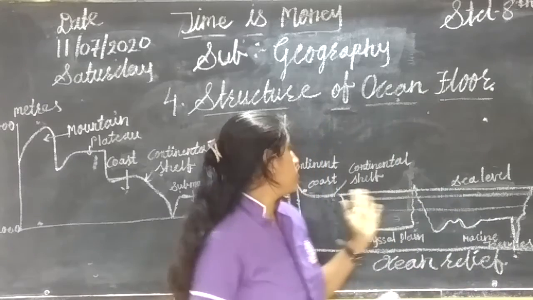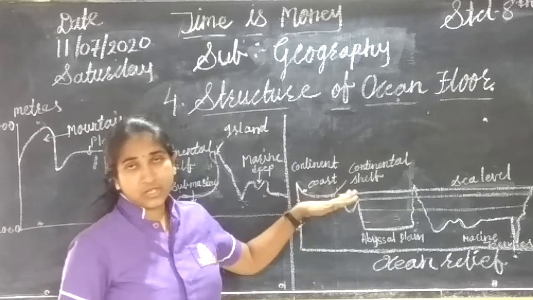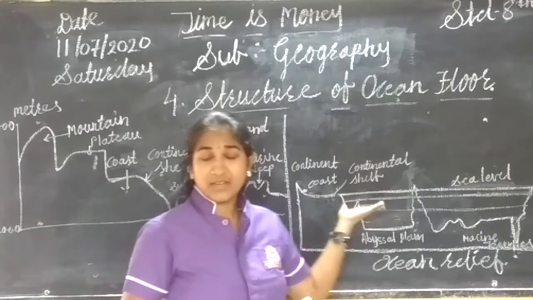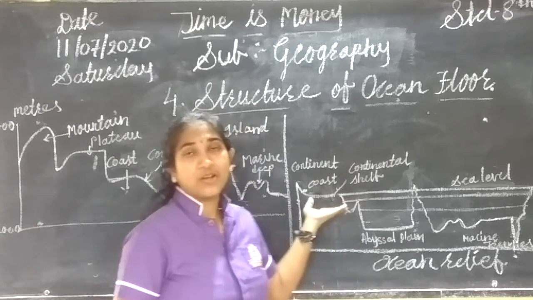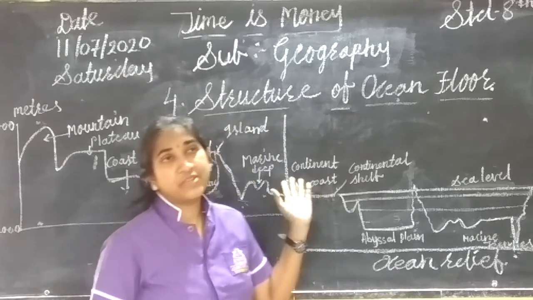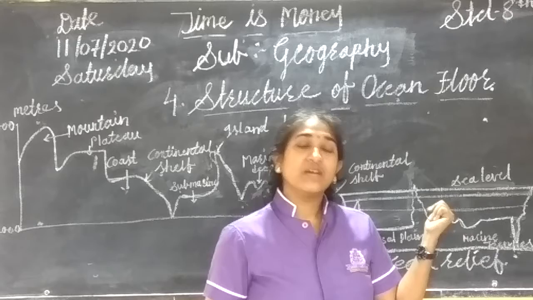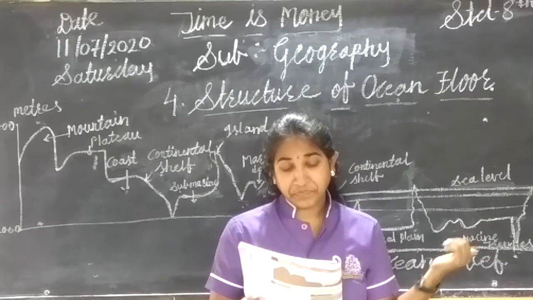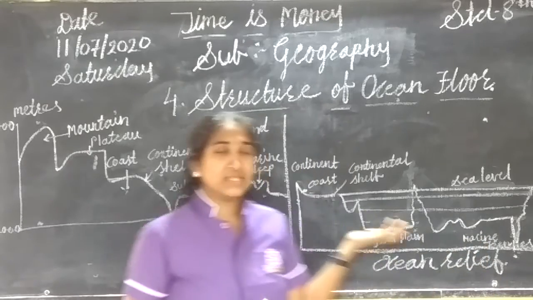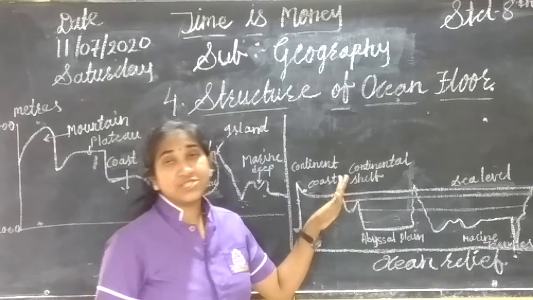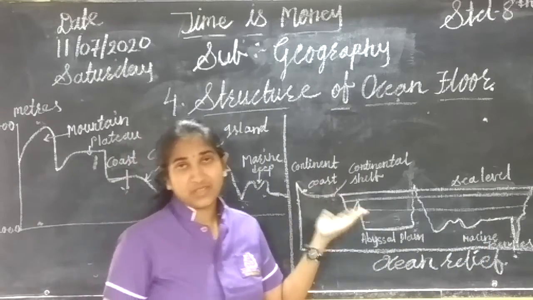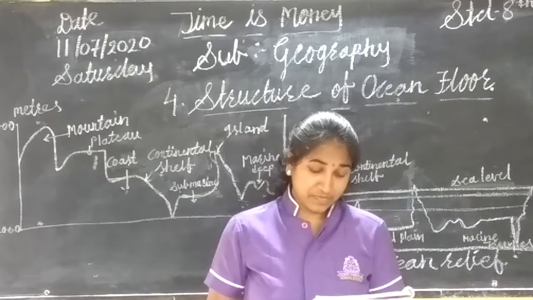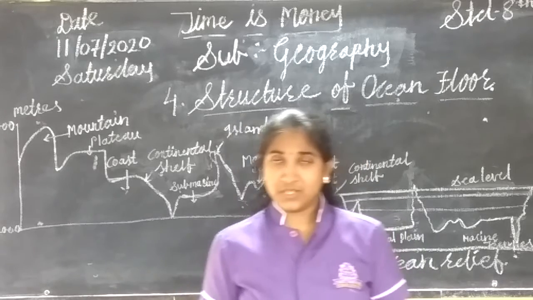See, as it is very near to the coast, it is not that much deep, so the sunlight reaches the bed of this continental shelf, and we can do fishing there. Some plants like algae and plankton also grow at that level, which is the food for the fish. So from this part we can do fishing also.